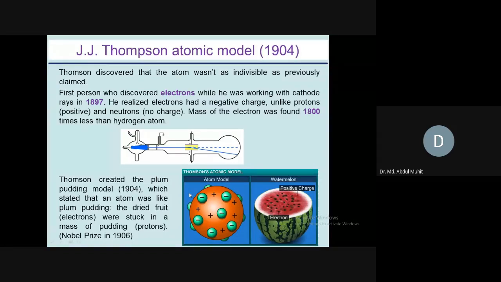These are electrons, as proposed by J.J. Thomson. Plum pudding means a dried fruit.